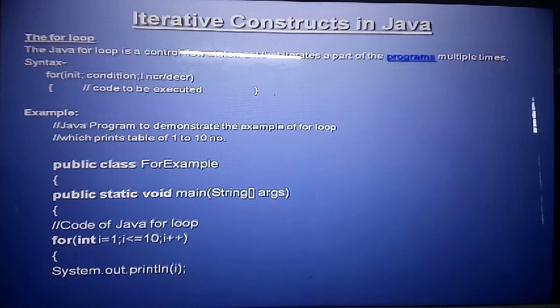Okay, and then over. So the for loop is a master loop. So here are the three parts: initialize, condition, increment and decrement the value.